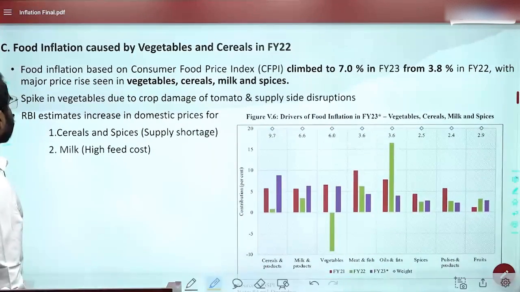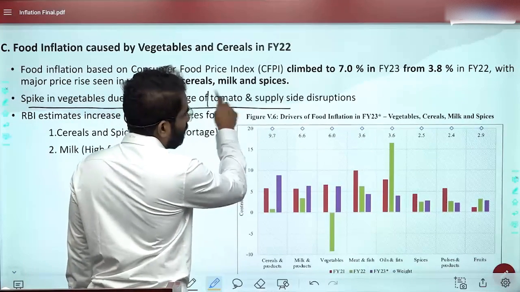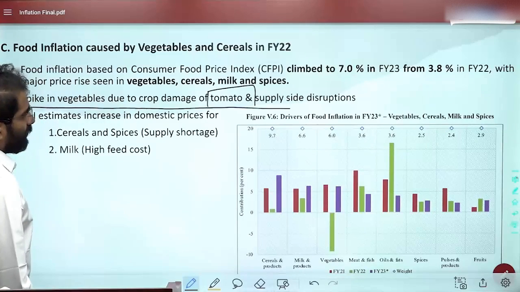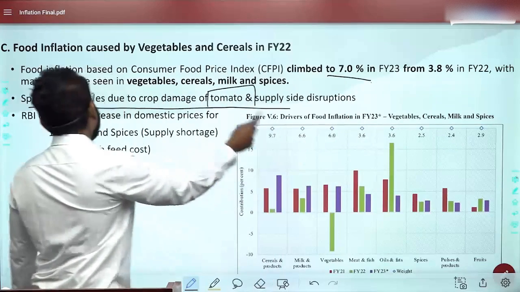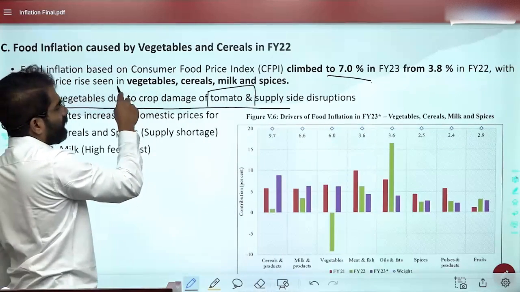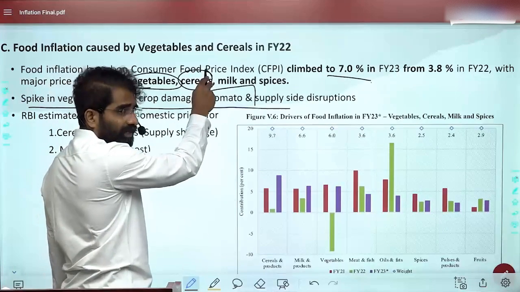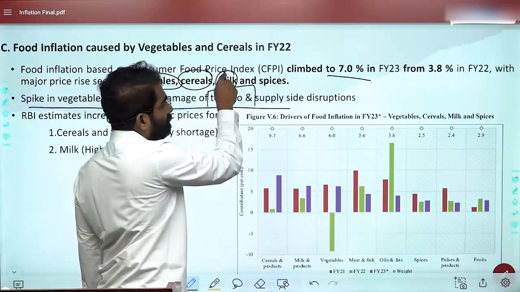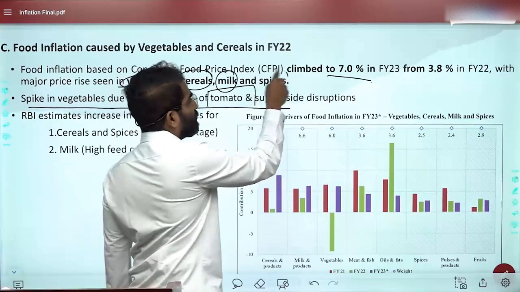Here the vegetable spike is mainly because of tomato, as I mentioned. Food inflation based on the consumer price index peaked at 7%. The major price rise was mainly because of vegetables, cereals, shortages, and milk because of animal feed becoming costly, and spices because of shortages.